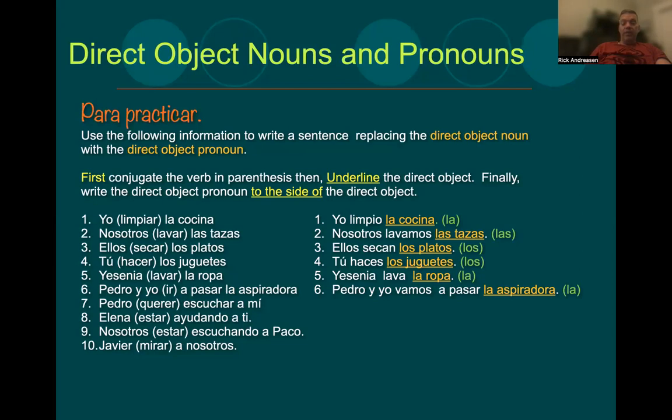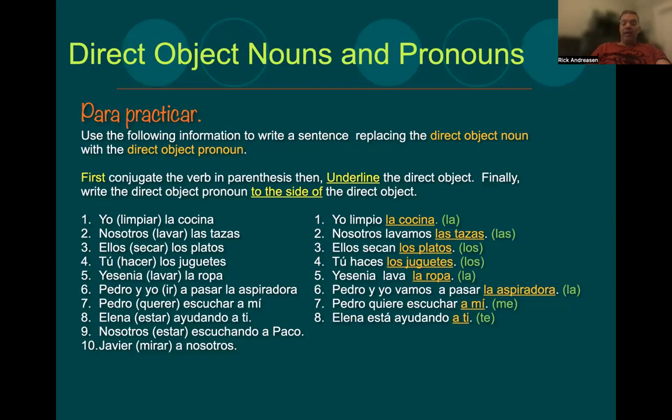Número 7, Pedro querer escuchar a mí. Okay, a mí is a tip right there. Pedro quiere escuchar. So quiere we've conjugated. The second verb does not get conjugated. And we have me. And again, when you actually replace that, you would have two options, right? Pedro me quiere escuchar, o Pedro quiere escucharme. Número 8, Elena está ayudando a ti. A ti would be the direct object. We are going to replace that with te. Elena te está ayudando, or Elena está ayudándote.